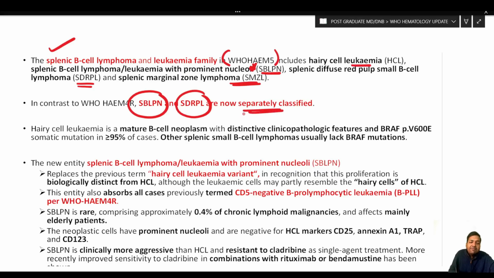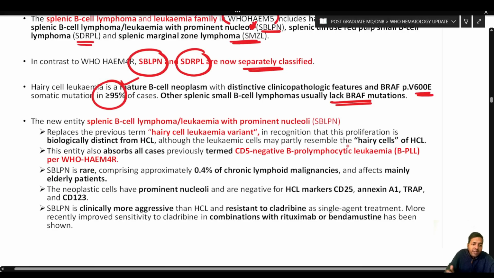Hairy cell leukemia, as we know, is the same as in the previous edition: a mature B cell neoplasm with distinctive clinico-pathological features, and BRAF V600E mutation present in 95% of the cases. Other splenic small B cell lymphomas do not have BRAF mutations, unlike hairy cell leukemia. Now remember, throughout this entire entity that I have explained, always remember that whatever has been highlighted in red are the changes that have been introduced in the 5th edition.